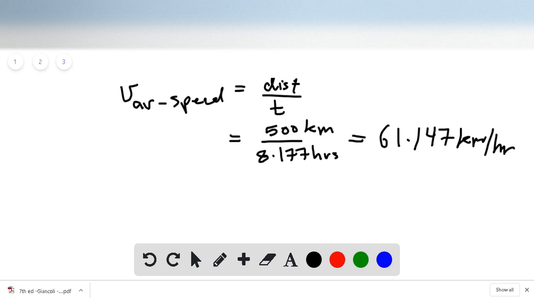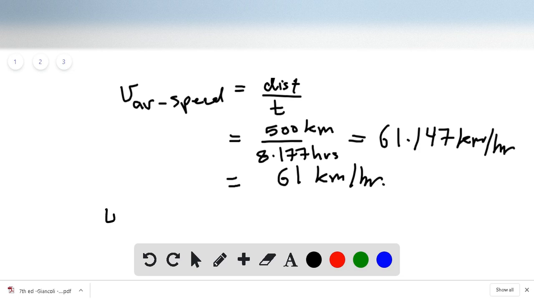But remember, the question gave us the distance 250 kilometers, so it's two significant figures. And the speeds he gave us with 95 kilometer per hour and 55 kilometer per hour. So this means also two significant figures. So our answer should not exceed the significant figures we're given in the question. So really, we need only two significant figures. So 61 kilometer per hour is the speed.